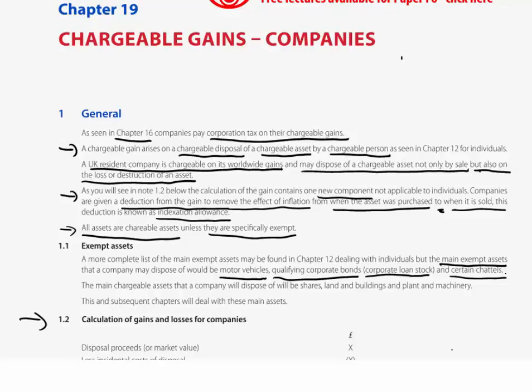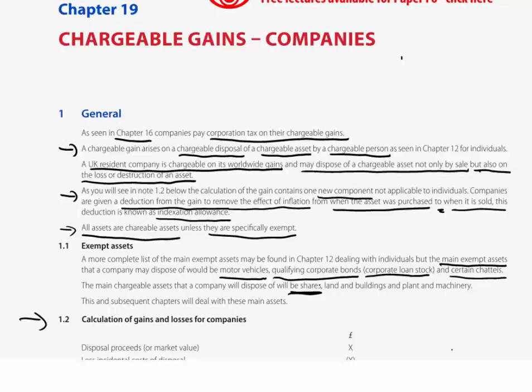Main assets we're ever going to see being disposed of by a company. Now, these are shares. Now, we'll recall when dealing with disposals of shares by individuals, what was the key problem? The key problem was if an individual had bought shares in a particular company over an extended period of time, so multiple purchases at different costs, the problem was when you sell some but not all of those shares, which ones were you selling? Because if you did not know, you could not then determine cost. If you cannot determine cost, then you cannot, of course, determine the gain.